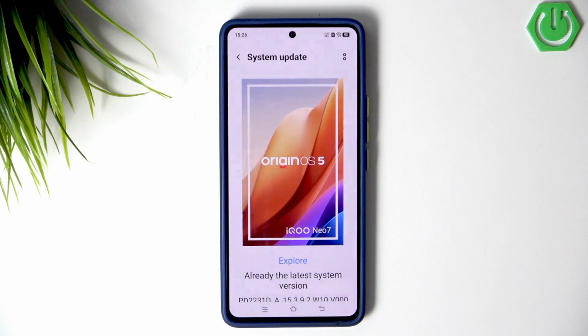Now what you can also do is check for any hardware issues, so I recommend you go up to a service center for a checkup, and that's basically it.